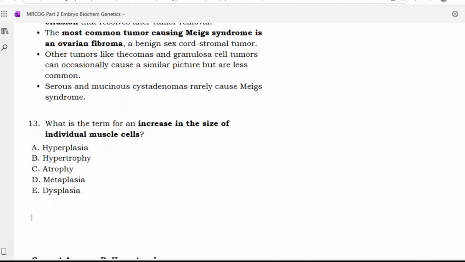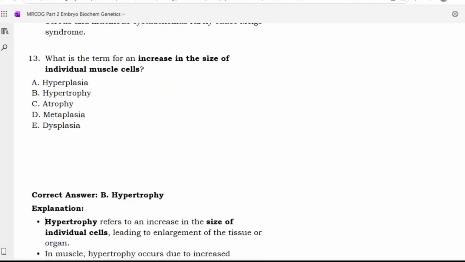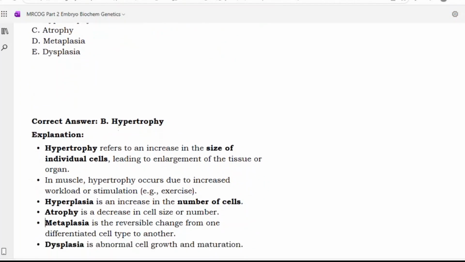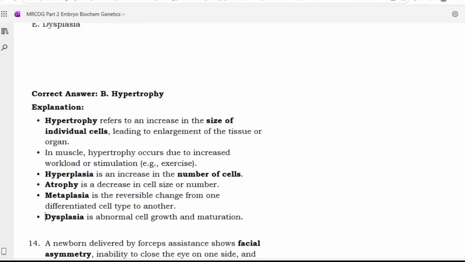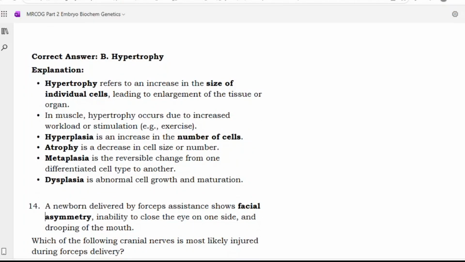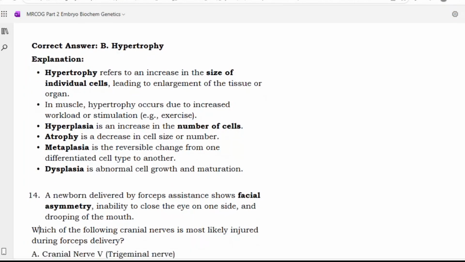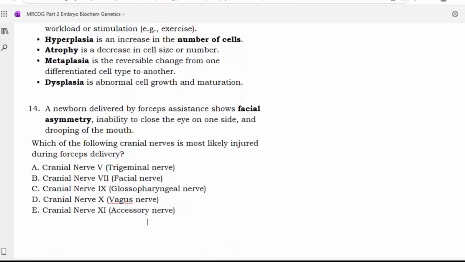Next. What is the term for an increase in the size of individual muscle mass? Hyperplasia, hypertrophy, atrophy, metaplasia, dysplasia. So option B, hypertrophy. Yes, hypertrophy refers to an increase in the size of individual cells, leading to enlargement of the tissue or organ. In muscle, hypertrophy occurs due to increased workload or stimulation. Hyperplasia is an increase in the number of cells. Atrophy is a decrease in cell size or number. Metaplasia is the reversible change from one differentiated cell type to another, and dysplasia is abnormal cell growth and maturation.